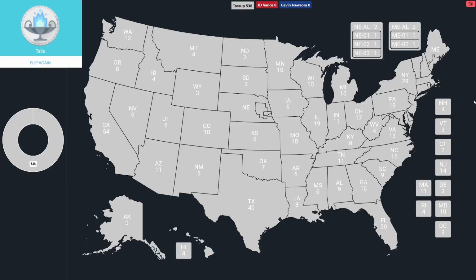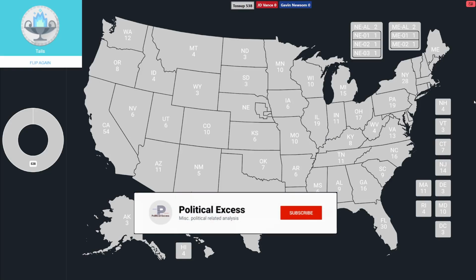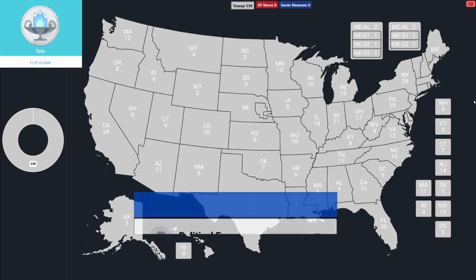Hey everybody, today we've got a coin flip battle, and take a look at this matchup. We've got JD Vance for the Republicans against Gavin Newsom for the Democrats. And this is not at all a far-fetched matchup. It certainly could be Vance, it could be Newsom. So we're going to see how they do in this face-off.